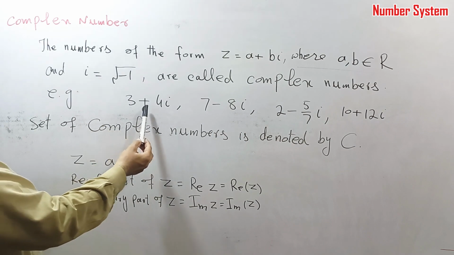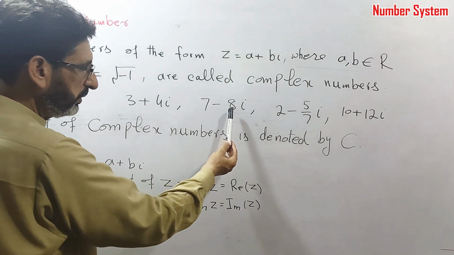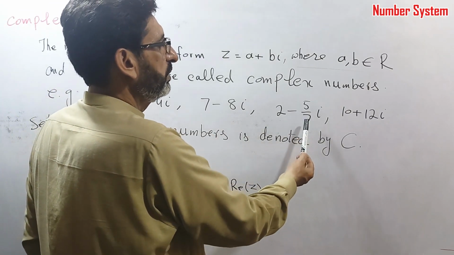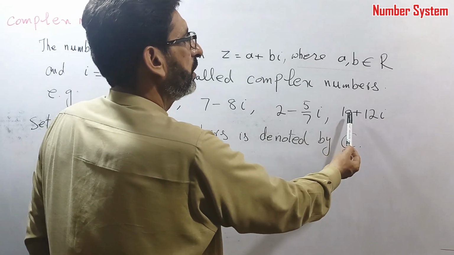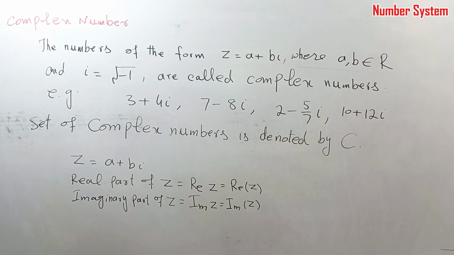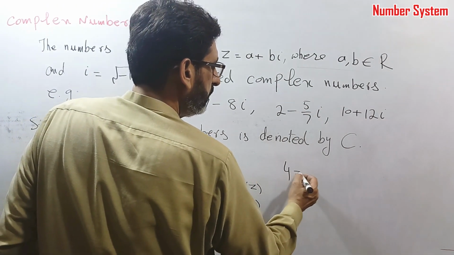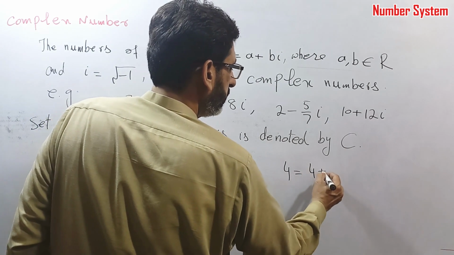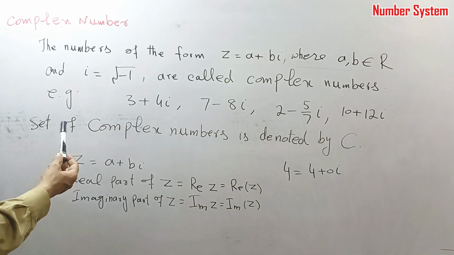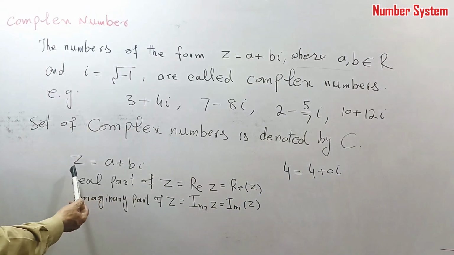For example, 3 plus 4 iota is a complex number, and 7 minus 8 iota. Other examples are 2 minus 5 over 7 iota and 10 plus 12 iota. These are examples of complex numbers. If we just write 4, it is also a complex number because we can write it as 4 plus 0 iota. The set of complex numbers is denoted by C.